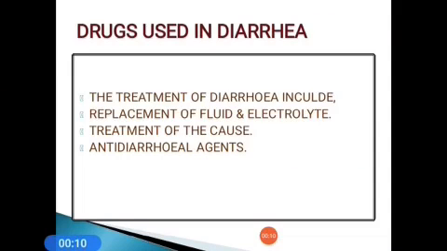The treatment of diarrhea mainly includes three steps. First, the correction of acid-base balance. This replacement of fluid and electrolytes is essential, the first step. Next is to find out the cause of the disease, which pathogen has caused it. And the last stage is the selection of antidiarrheal agents, that is, antidiarrheal administration. So the first step, the replacement of fluid and electrolyte balance, is the most important and is life saving.